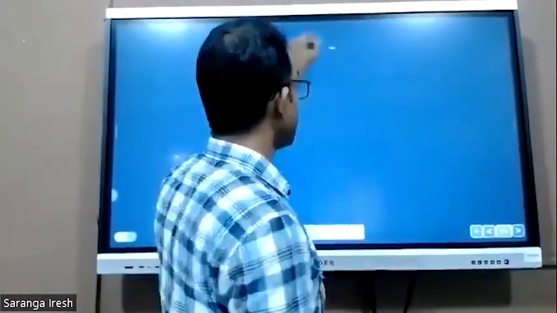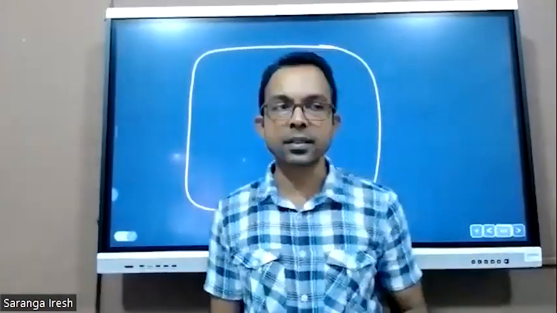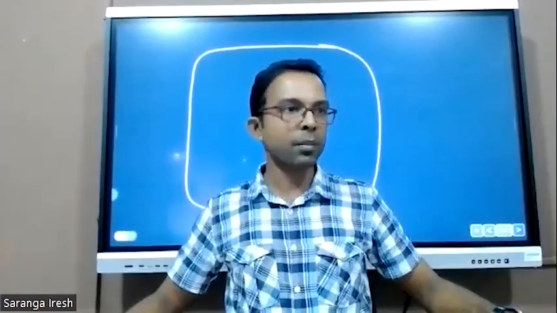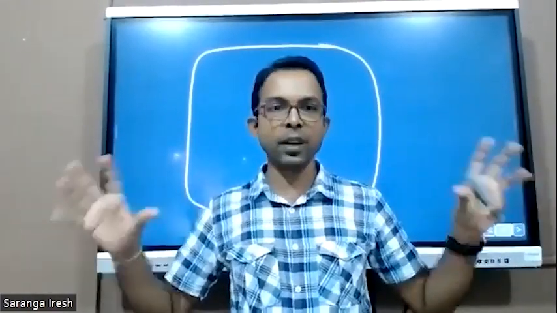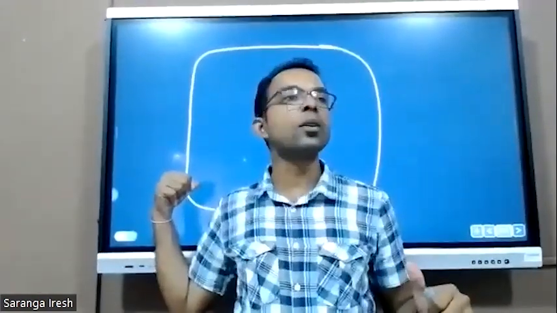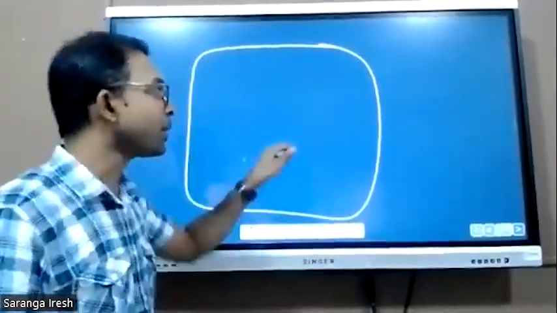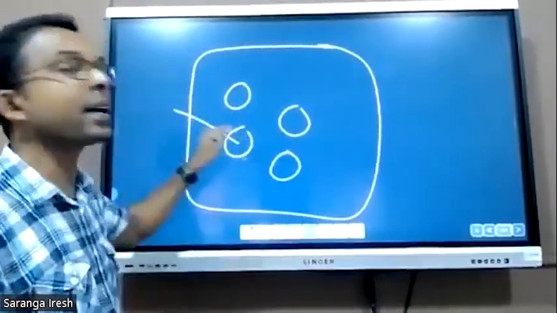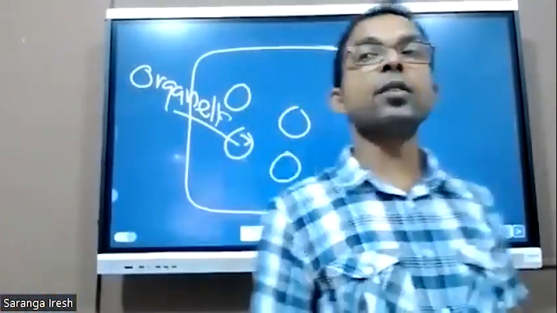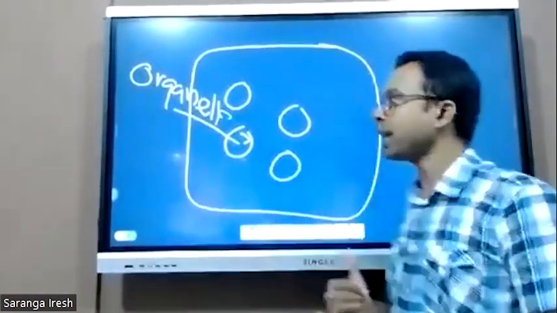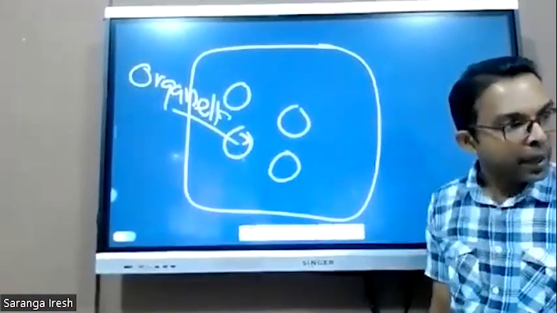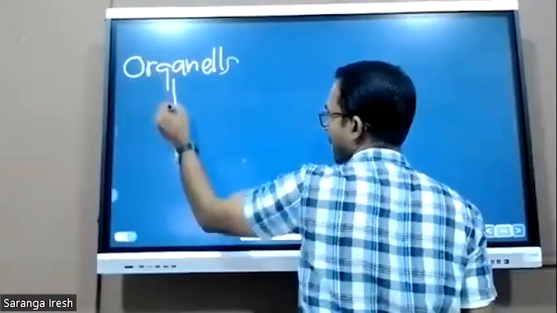In a cell, a lot of functions are carried out. Let me give an example about your house. Can you remember? A house is compartmentalized to do our functions effectively and efficiently. Likewise, the cell is also compartmentalized to carry out its functions effectively and efficiently. Those compartments are called organelles. The nucleus is also an organelle. Therefore, we can say that the cell is made up of organelles. Organelles make the cell.